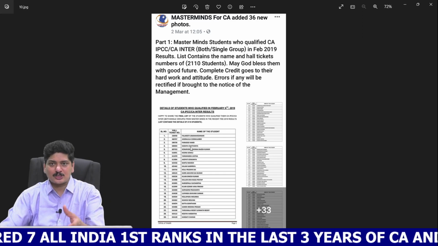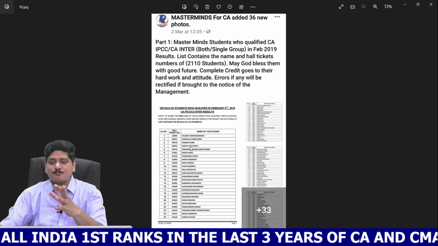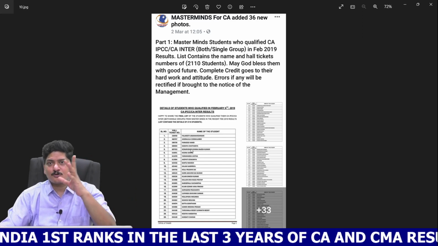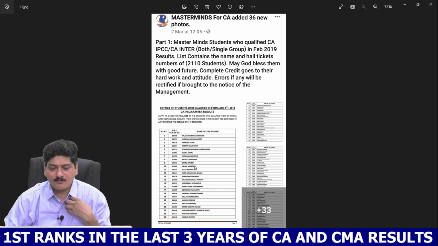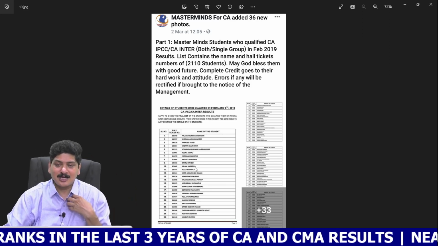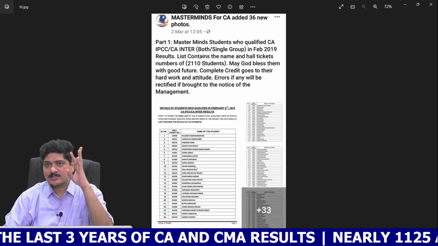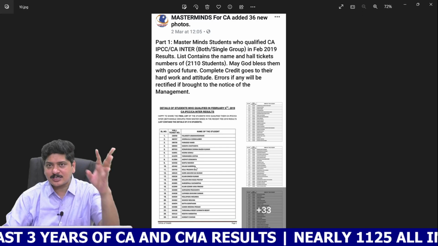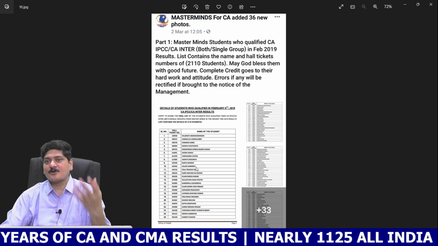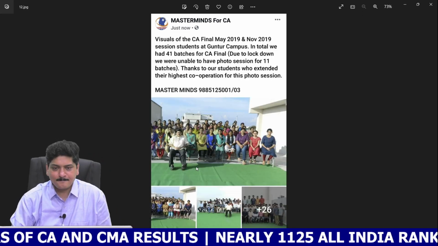We have been so transparent. And we are not just proud of the ranks secured by our students, we are equally proud of the number of pass outs. Alone in February 2019, more than 2,000 students passed out. More than 2,000 students have passed out from Masterminds, either for group 1 or group 2 or both.